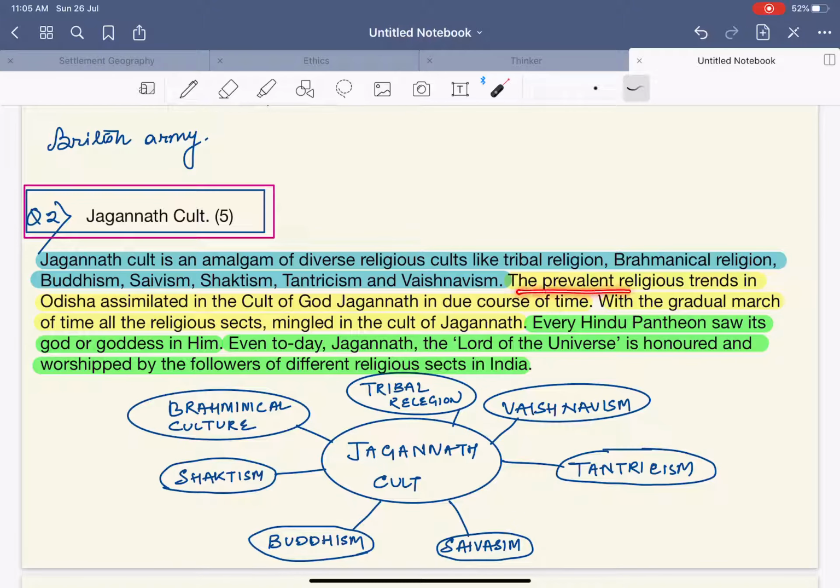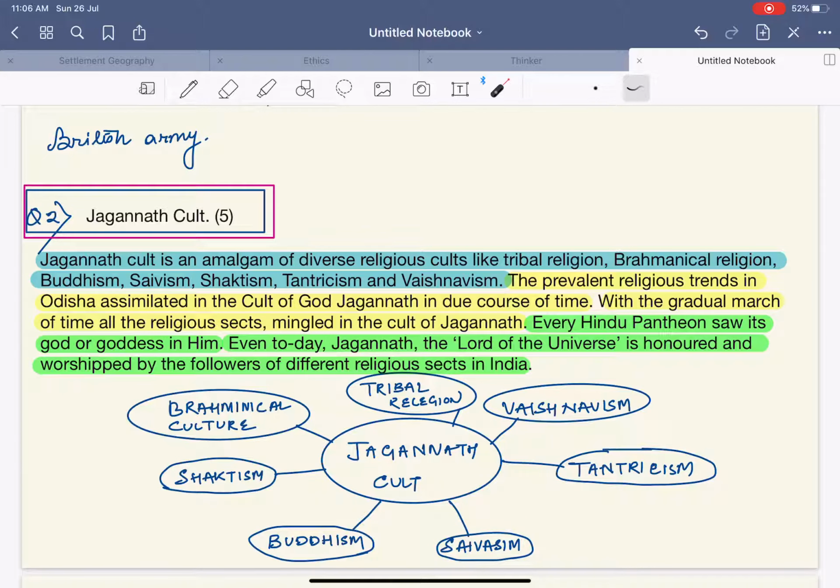Next, the prevalent religious trends in Odisha assimilated in the cult of god Jagannath in due course of time. With the gradual march of time, all these religious sects mingled in the cult of Jagannath. You can simply say that with time, the Jagannath cult led to the intermixing of all the religions that were prevalent in Odisha. Next, every Hindu pantheon saw its gods or goddesses in him. Even today, Jagannath, the Lord of the universe, is honored and worshipped by the followers of different religious sects.